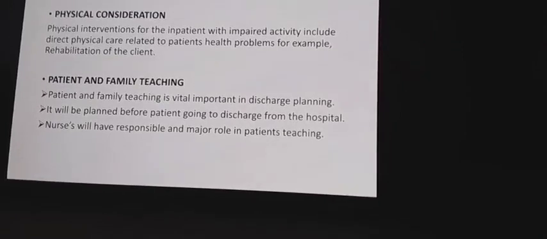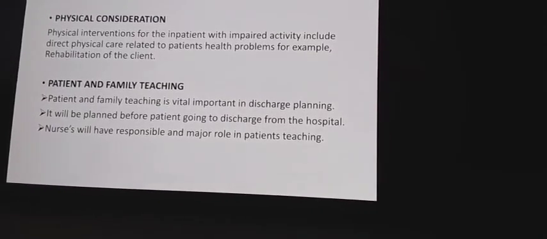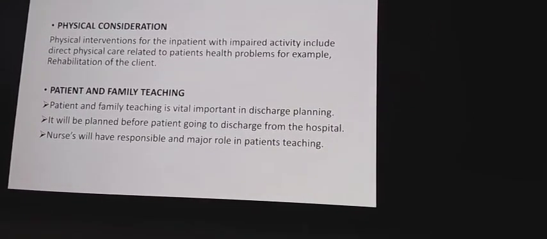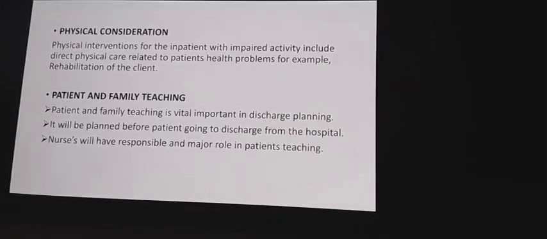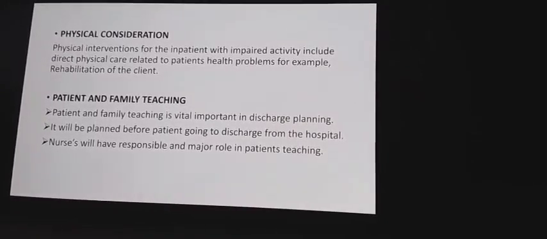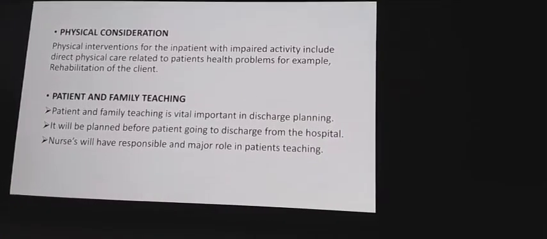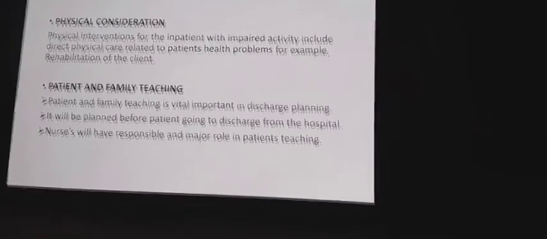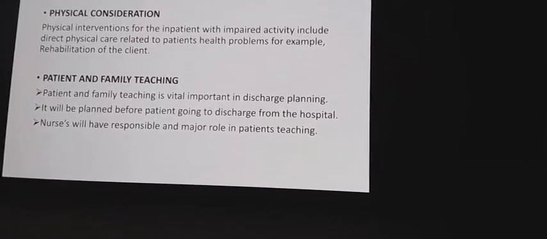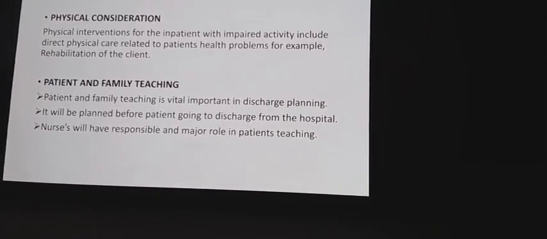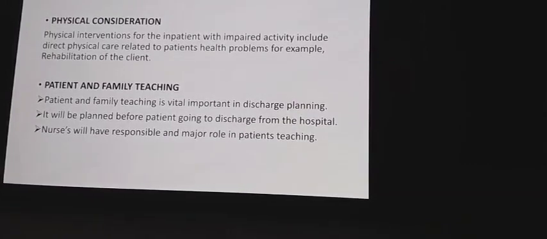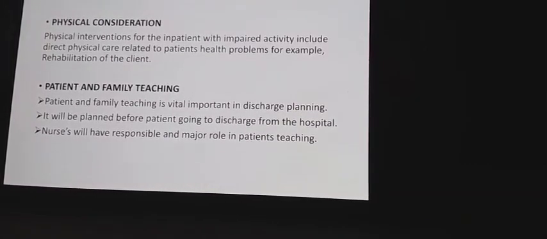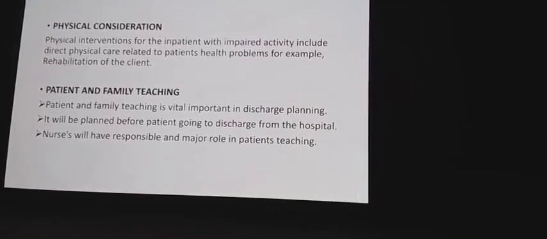Special physical consideration. Physical intervention for patients with impaired activity includes direct physical care related to the patient's problems, for example, rehabilitation of the patient. Before discharging the patient, you have to see certain criteria, whether the patient can perform daily activity care or not, or whether the patient needs any rehabilitation for further care, like patients whose activity is impaired and who need physiotherapy, which can be done at home level also.